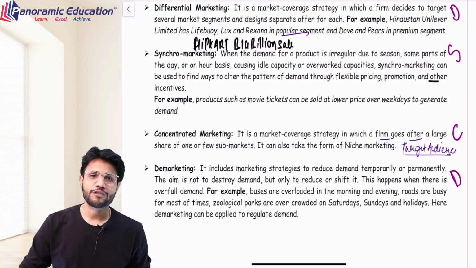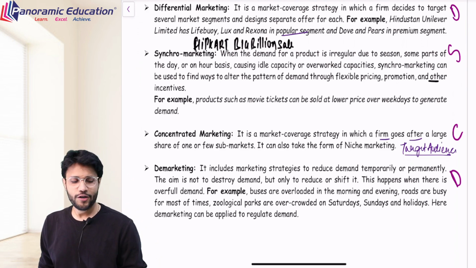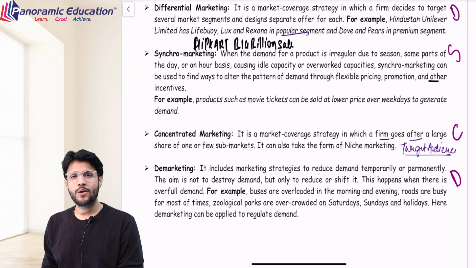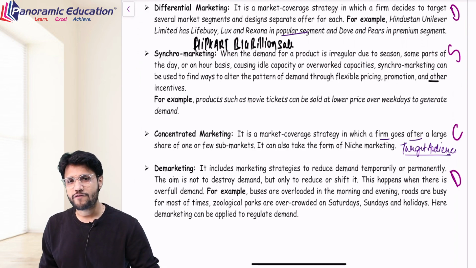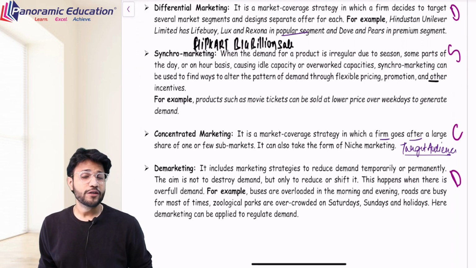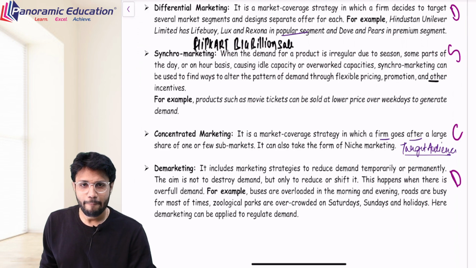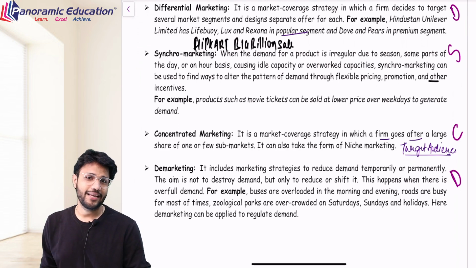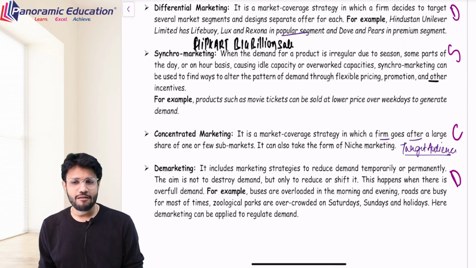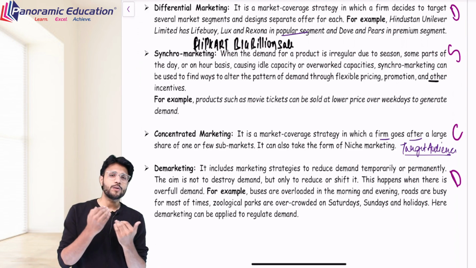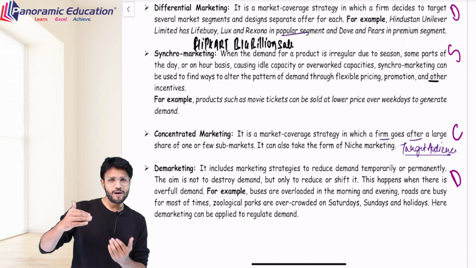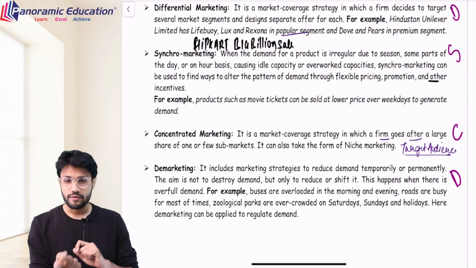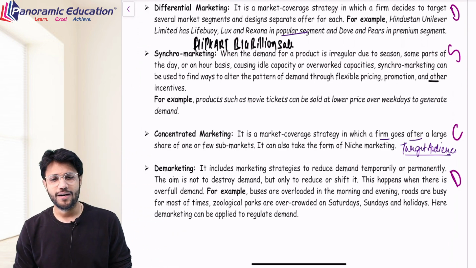For them you have launched the offer where you are telling that on Tuesday and Thursday you get the prices 50% off. Now a customer who was first thinking to go on Saturday might decide to go on Thursday in order to ensure that he gets the discount. That is synchro marketing, where idle capacity or overworked capacity are brought into sync. Saturday and Sunday's demand is synced with the Tuesday and Thursday's demand, right? So that is the case over here.